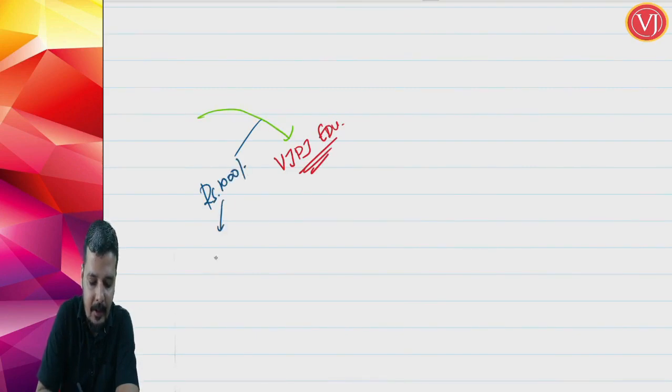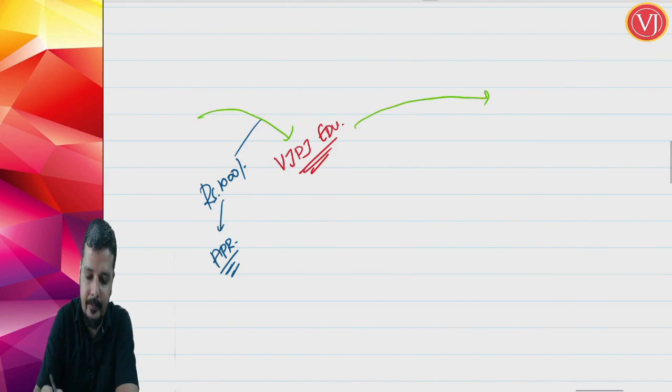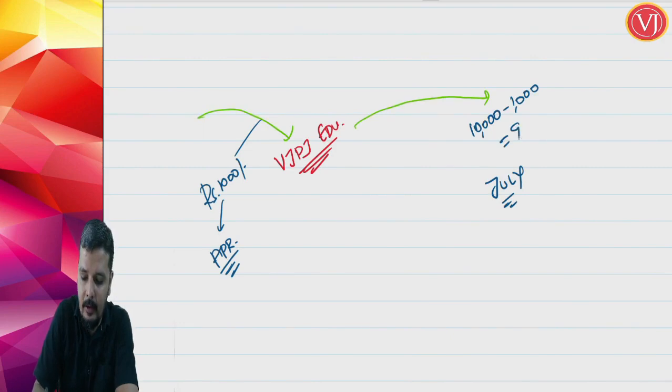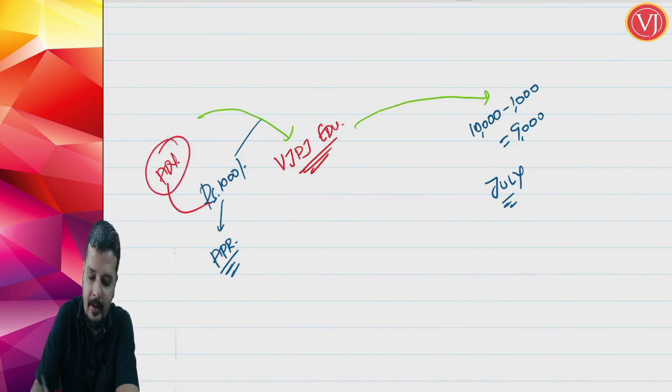You are making this payment in the month of April, and the classes are actually going to be conducted in the month of July. When the class fee is informed, you have 10,000, you have already paid 1000 rupees, so you are going to pay the balance 9000. So this 1000 rupees was only an advance payment that you made, and the classes are actually conducted in the month of July.